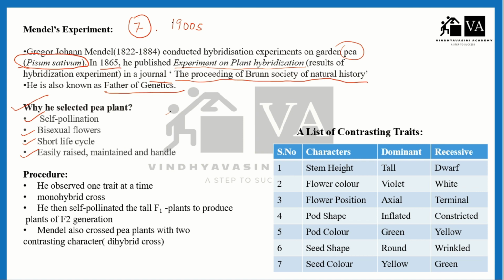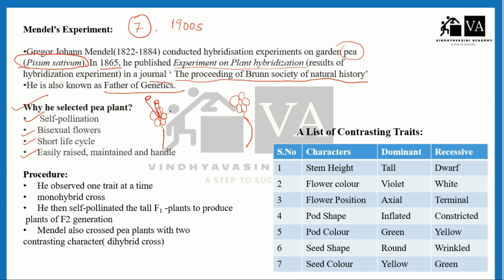Self-pollination means, for example, we take a plant and flowering occurs in this plant. This is another plant, and flowering occurs in this plant too, of the same species. And here there is a male reproductive organ and a female reproductive organ, that is stigma, style, and ovary.